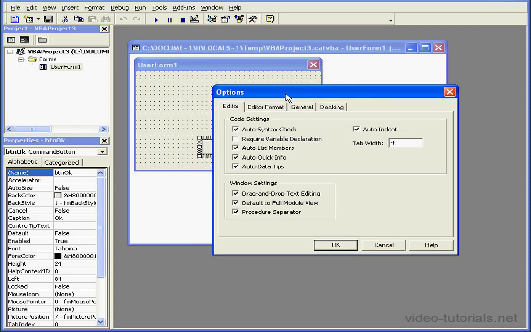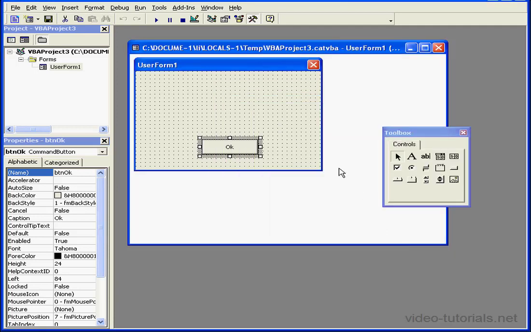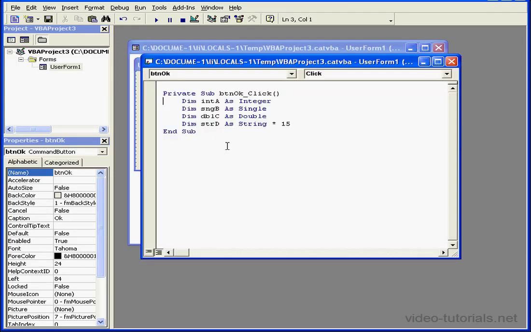Let's go to Tools and Options. On the Editor tab, you can require variable declaration by checking this box. This makes it mandatory to declare your variables. By the way, variables can only hold one data type. After you declare a variable, it always retains its original data type.